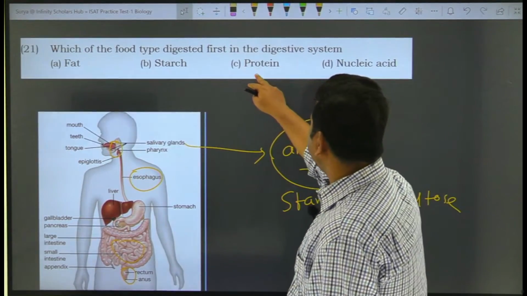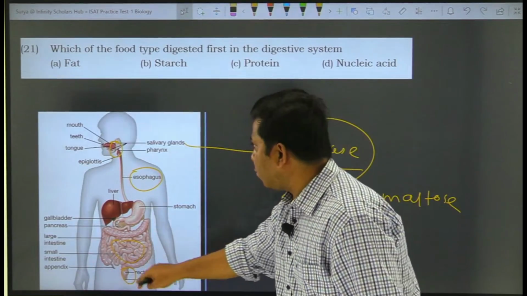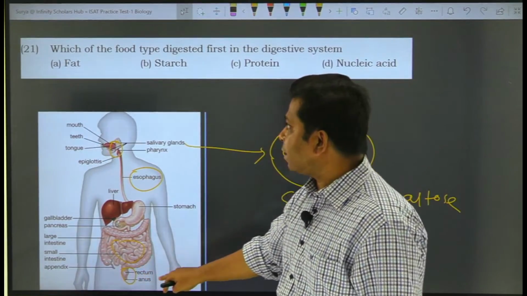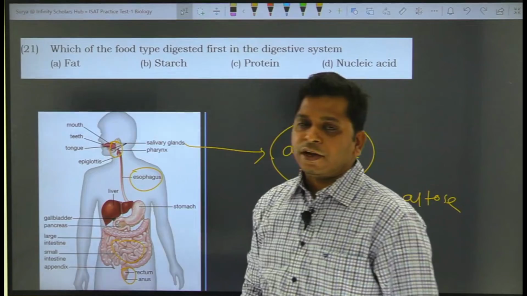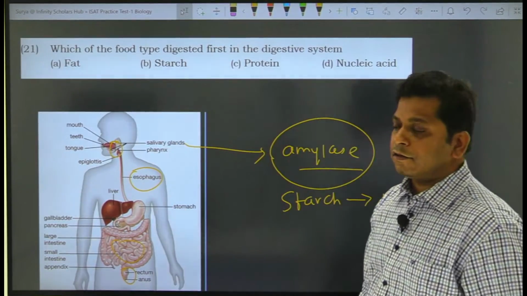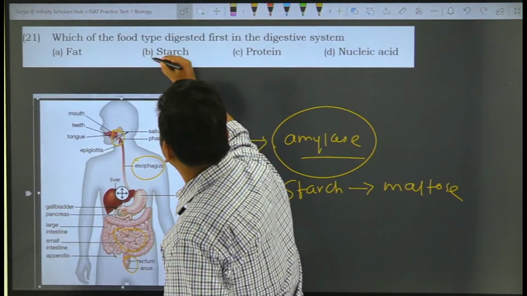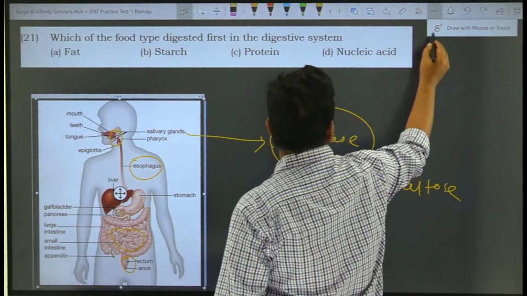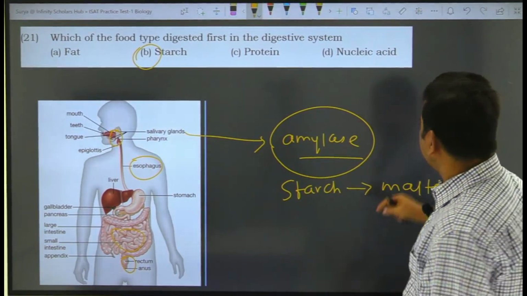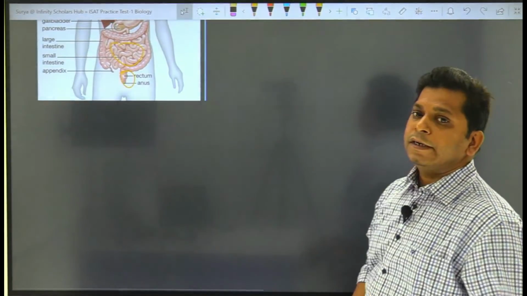Digestion of proteins will start in the stomach and then continue in the small intestine. Nucleic acid digestion will only start in the small intestine. Fat digestion will also start in the small intestine, whereas digestion of starch is going to start in the mouth itself. So therefore the answer is starch. Okay, so this completes the discussion for this particular test series.